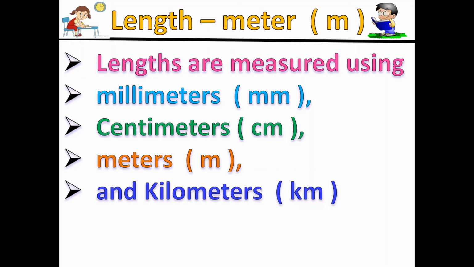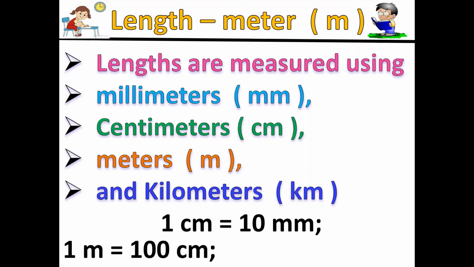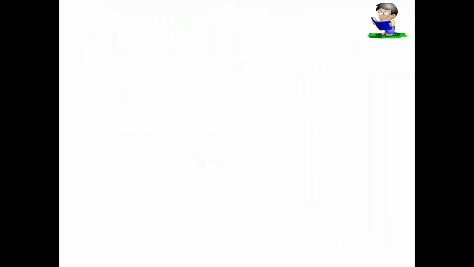Millimeters, centimeters, meters and kilometers. Now 1 centimeter is equal to 10 millimeters. 1 meter is equal to 100 centimeters. 1 kilometer is equal to 1000 meters. Now we go on to the next slide.